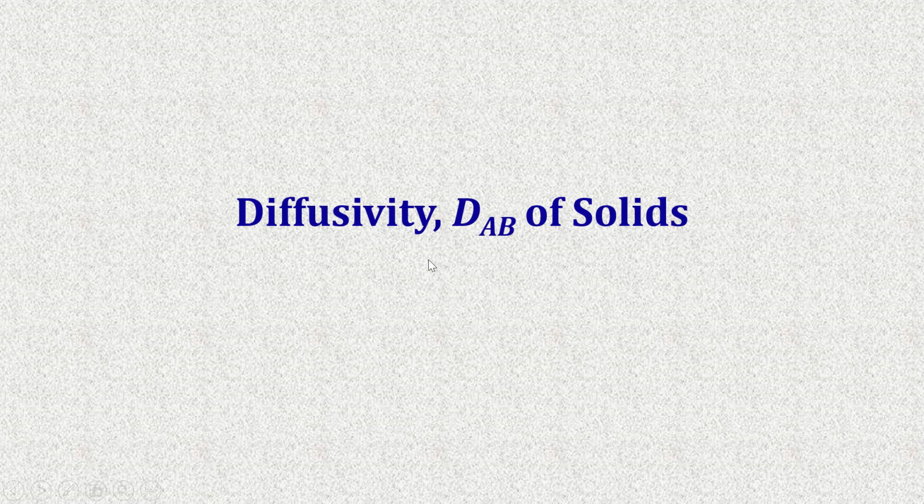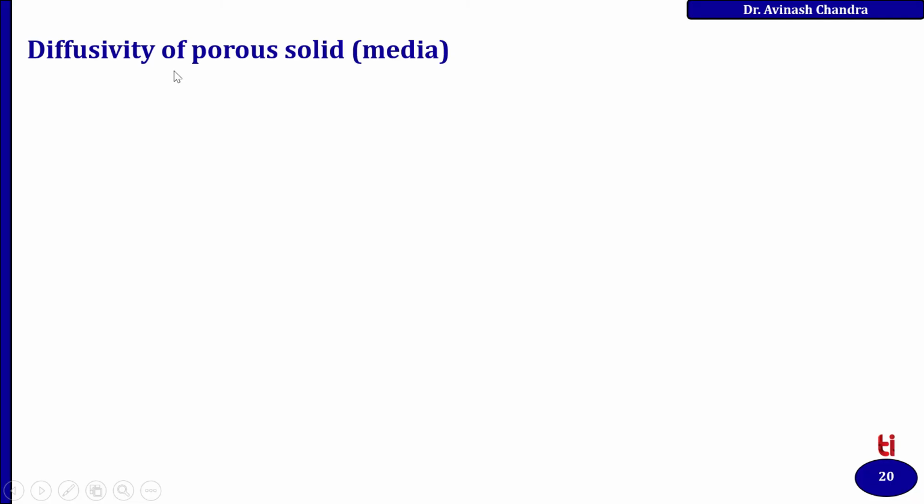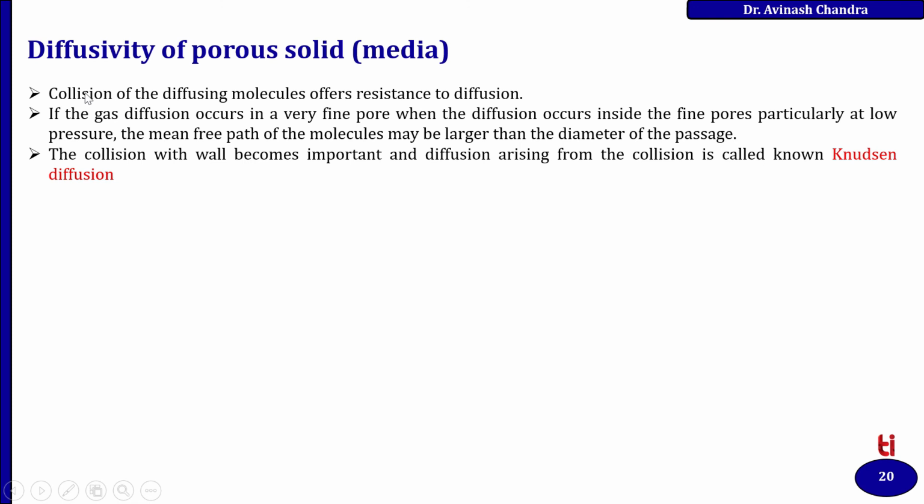Then we come to the diffusivity of solids, the diffusivity in porous solids. In this case, collision of the diffusing molecules acts as a resistance to the diffusion. If gas diffusion occurs in a very fine pore, particularly at low pressure, the mean free path of the molecules may be larger than the diameter of the passage.